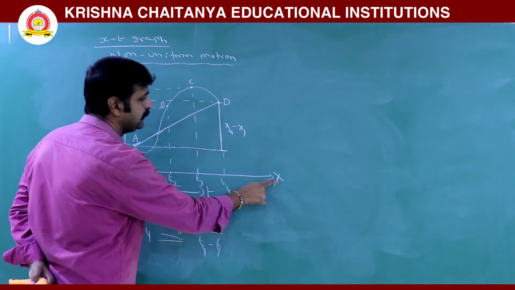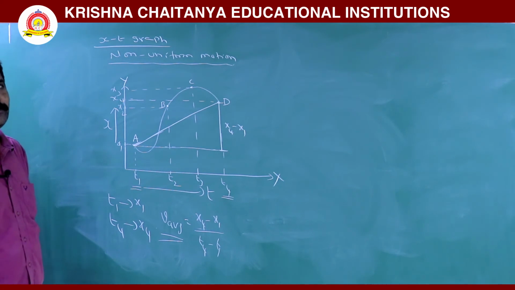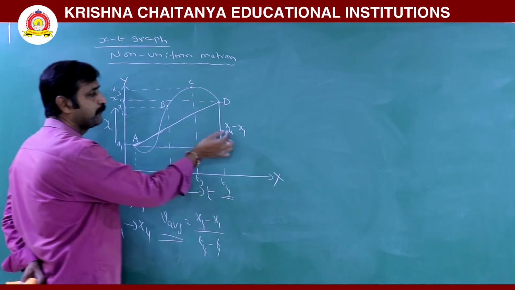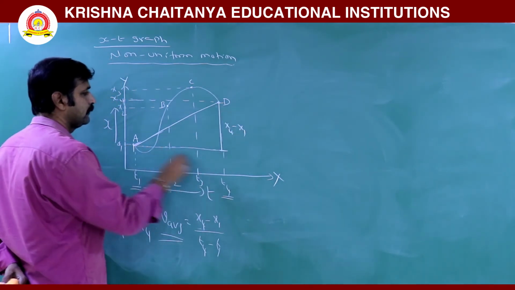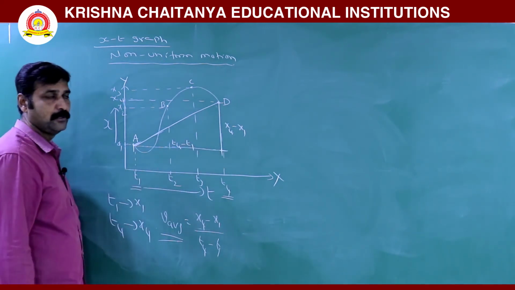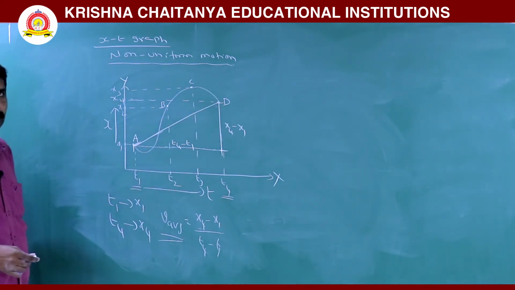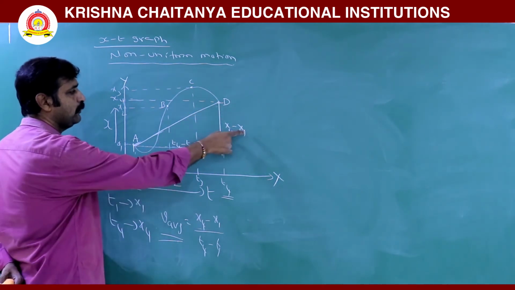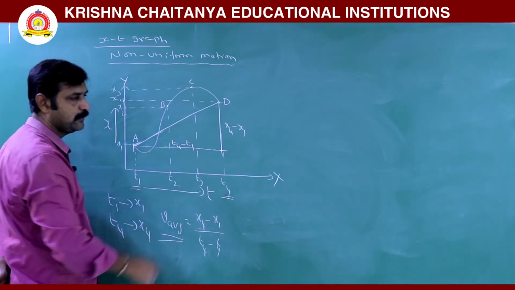When you draw axes, this is the x axis, this is the y axis. Slope is y2 minus y1 by x2 minus x1. Here the y axis parameter is position, so x4 minus x1, and this one is t4 minus t1. So first you draw a straight line joining the 2 points, and now take the slope for that straight line, that is x4 minus x1 by t4 minus t1, which represents average velocity.